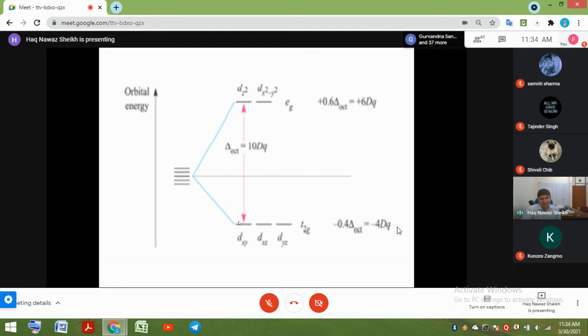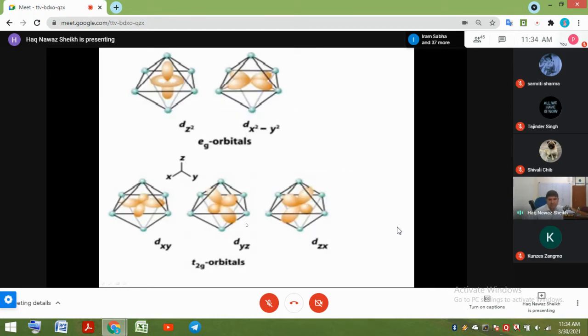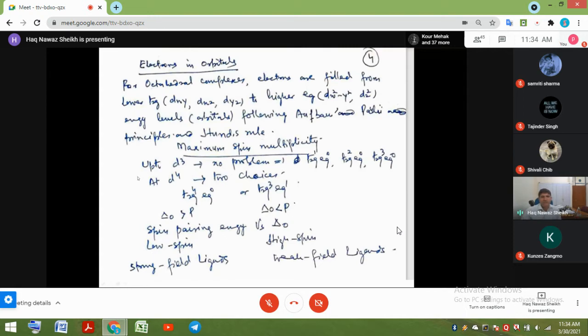So it depends upon which factor is dominating. If pairing energy has larger magnitude than the crystal field splitting, then electrons will not like to pair up. It will go to the higher orbital here. However, if Δ0 is larger than the pairing energy, then the electron will certainly go here. So there is a competition between these two things. Up to d3, there is no problem. You have t2g1, eg0 for d1, for d2 configuration t2g2, eg0, and then d3 has t2g3, eg0.